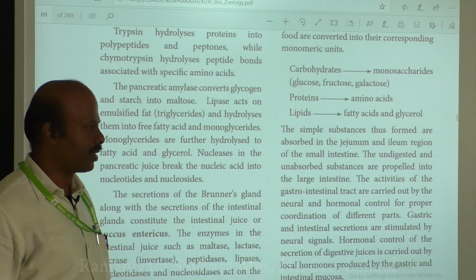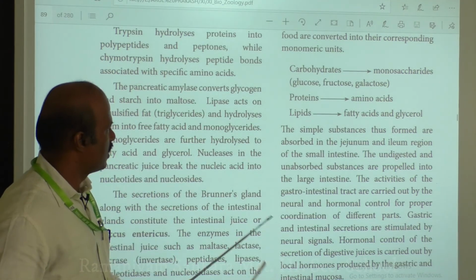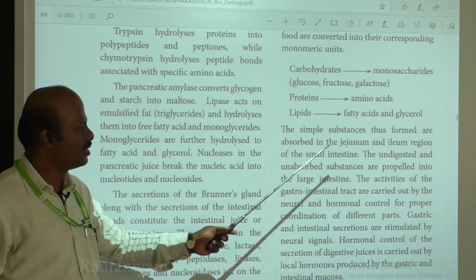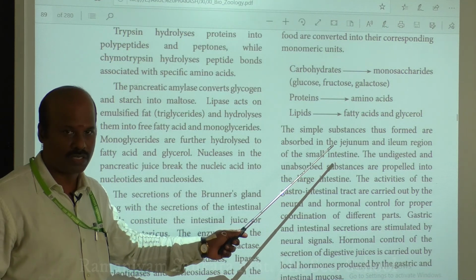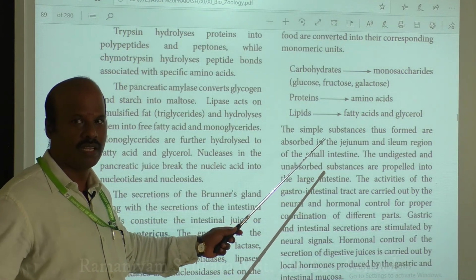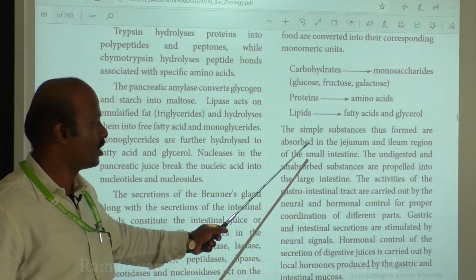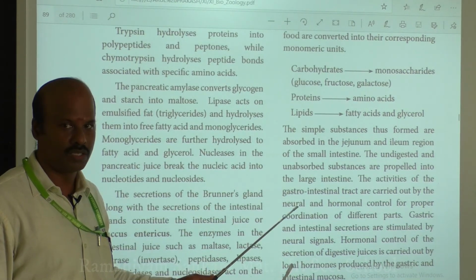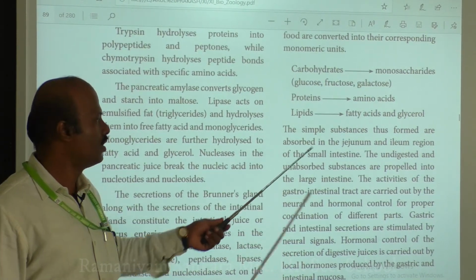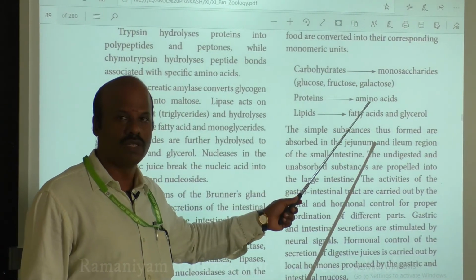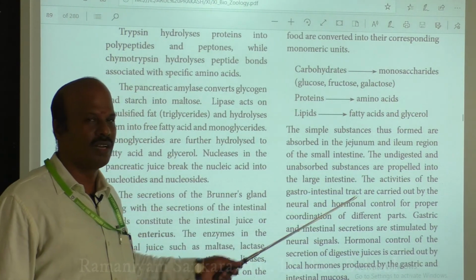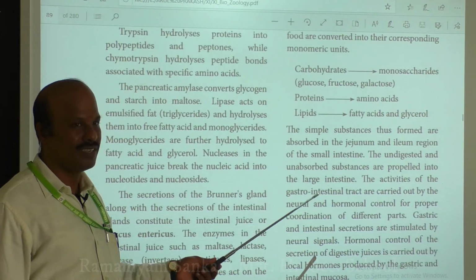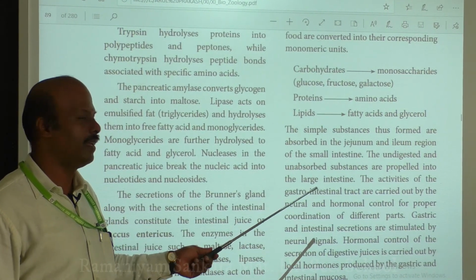Is it clear? Okay. Next, in the next class we are going to discuss how the digested food present in the small intestine is absorbed. We have discussed digestion in the small intestine. Next class we will discuss how these digested foods are absorbed in the small intestine and what the other intestinal disorders are. So that we are going to discuss in the next class.